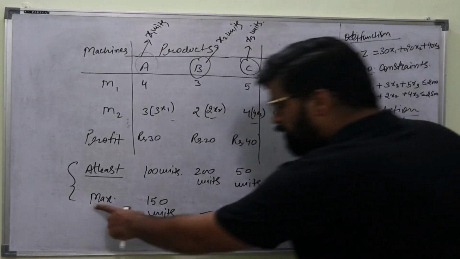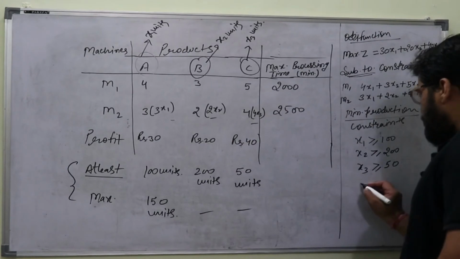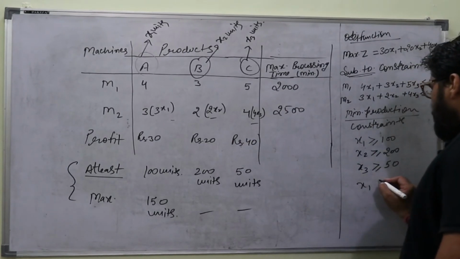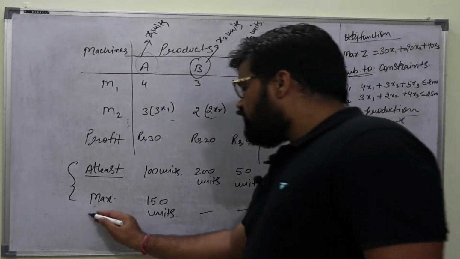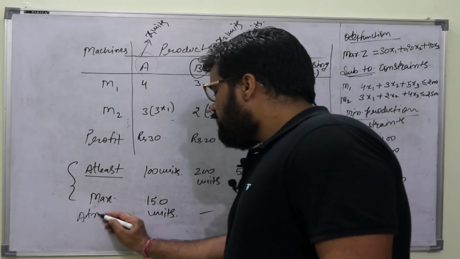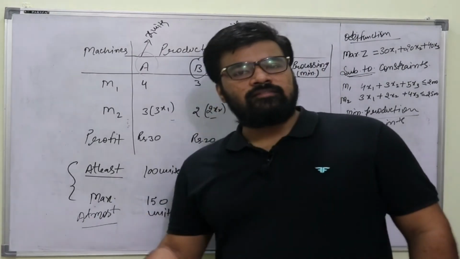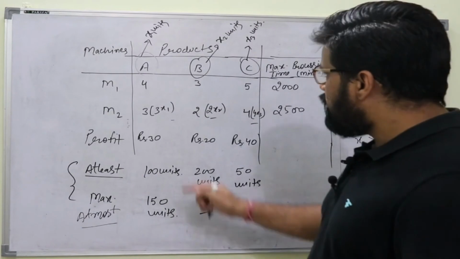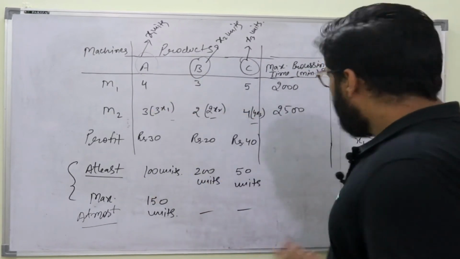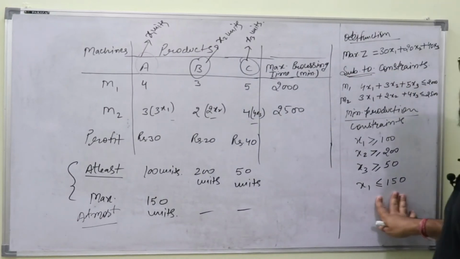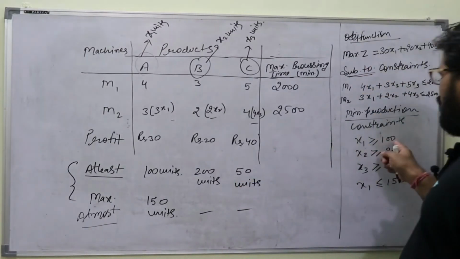Now the maximum is also given for A only. So this x1 should be less than or equal to 150, because यहाँ पे it is at most. You can assume it as at most. That is ज़्यादा से ज़्यादा, at maximum. So maximum production for A should be 150. That means x1 can be less than or equal to 150. It should not go beyond 150 and it should not go below 100.